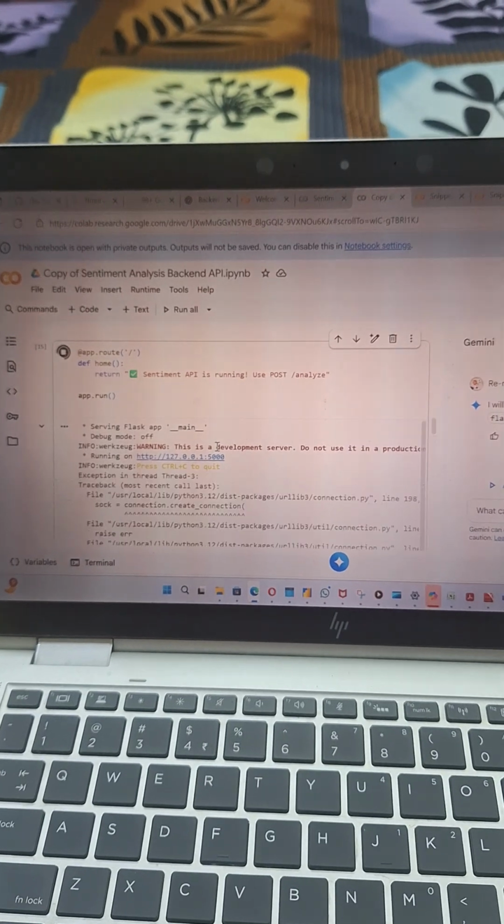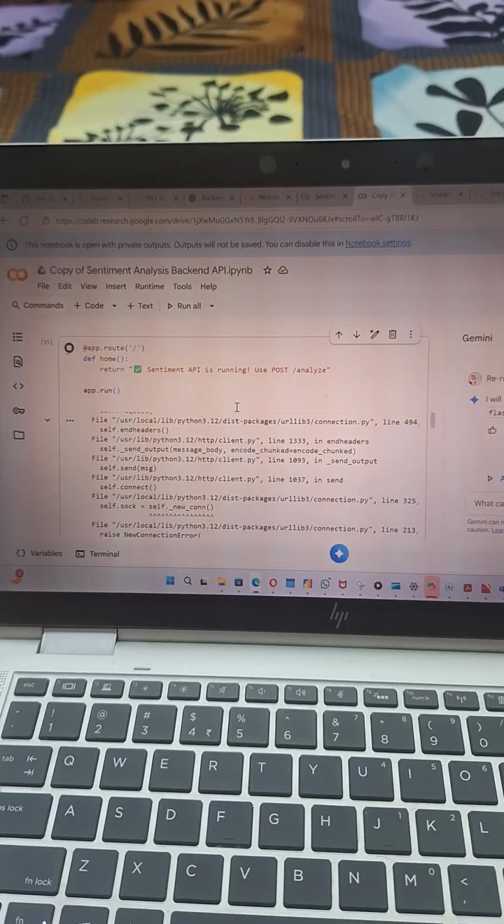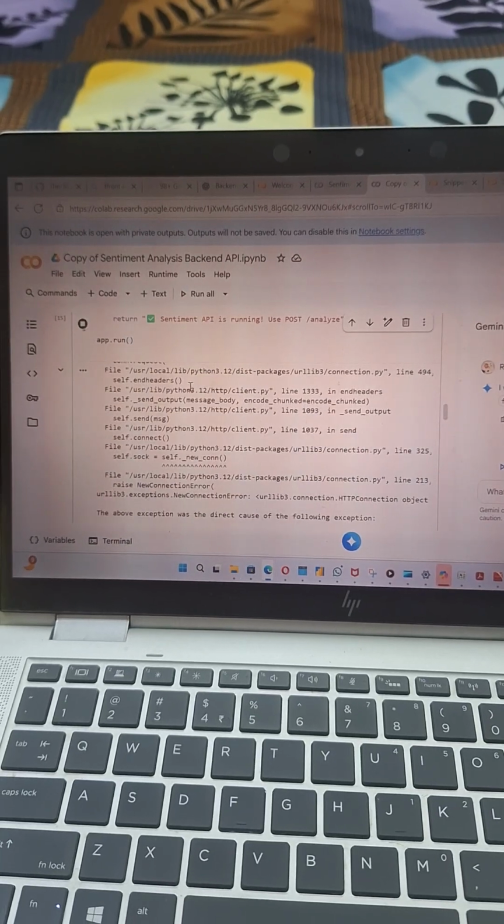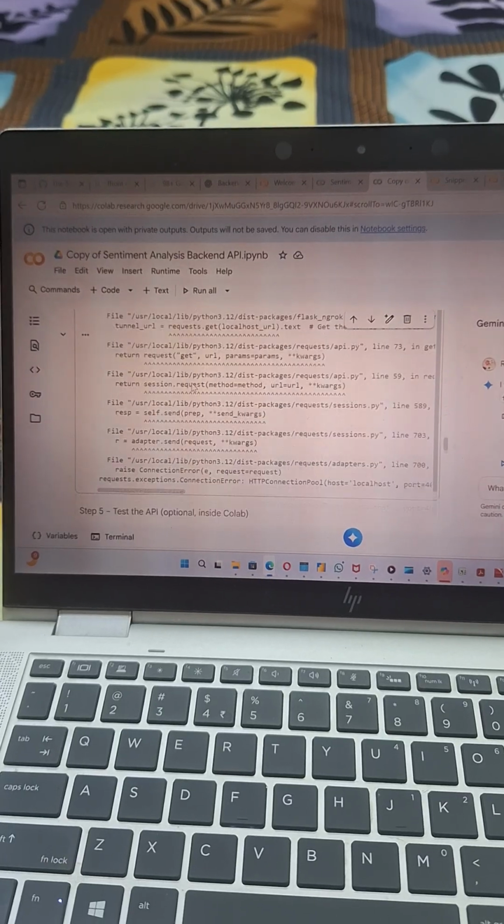Then in the fourth step I am running the server. Here it shows a warning that this is a development server, so I should not use it for production. After that it successfully gives me the output, sir, as you can see.